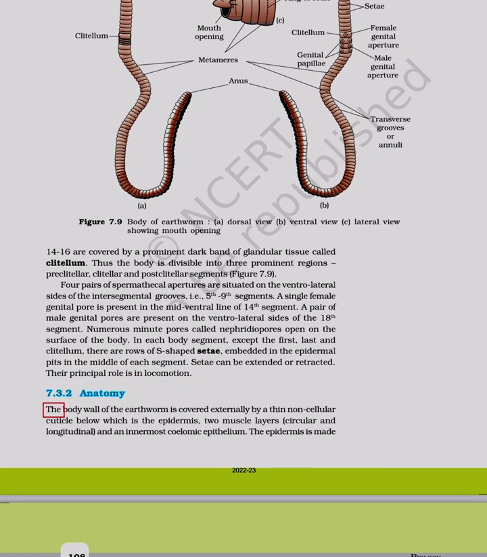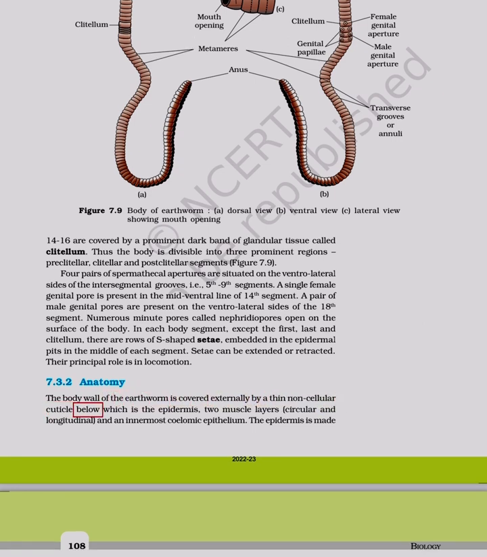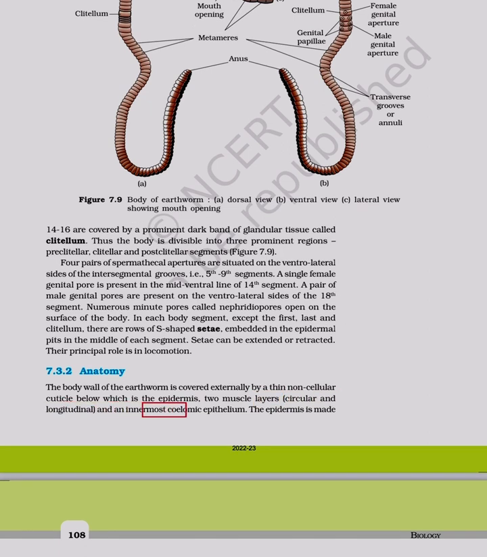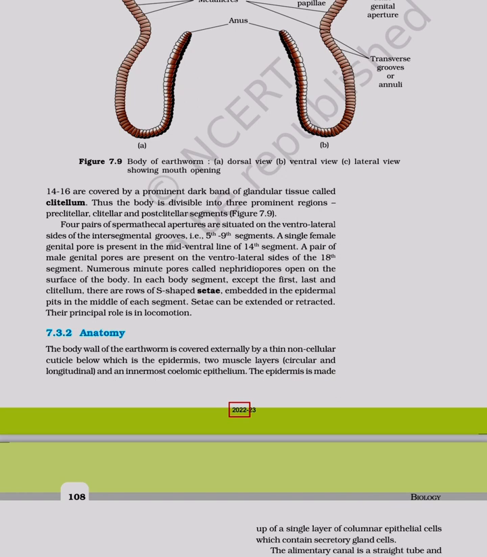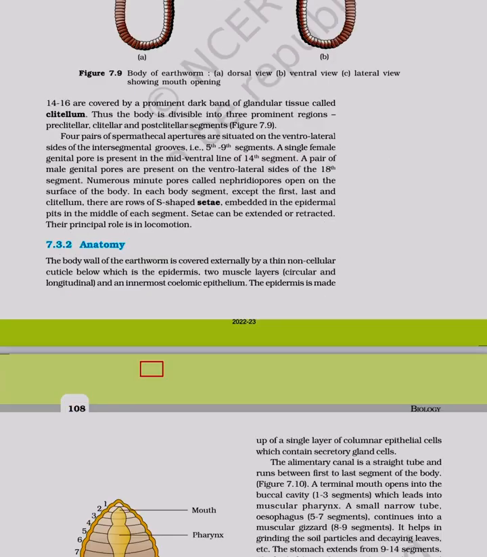7.3.2 Anatomy. The body wall of the earthworm is covered externally by a thin non-cellular cuticle, below which is the epidermis, two muscle layers, circular and longitudinal, and an innermost coelomic epithelium. The epidermis is made